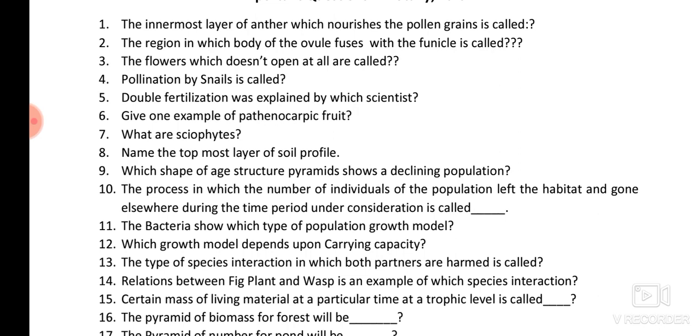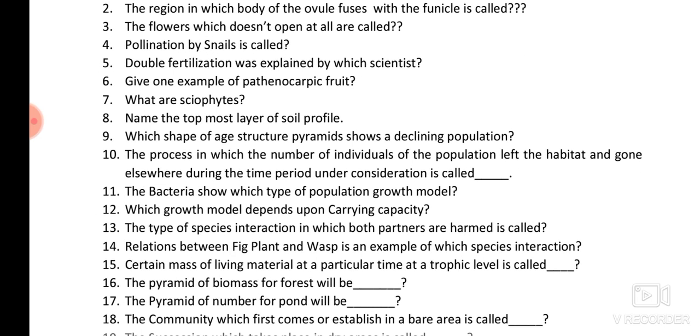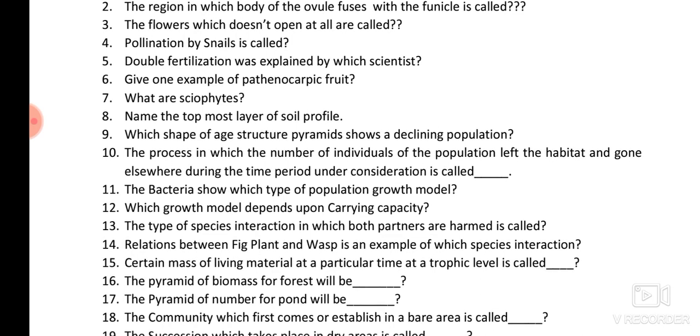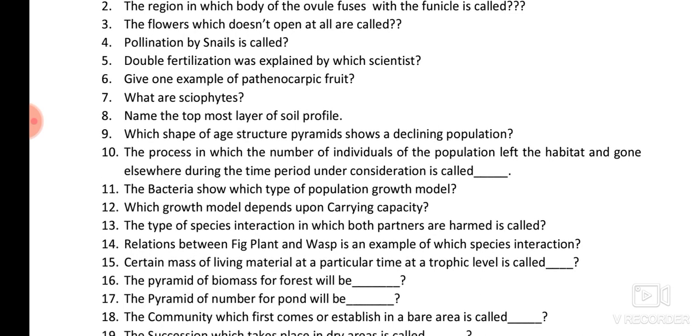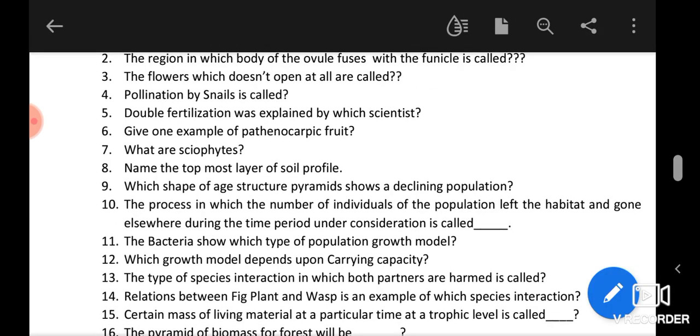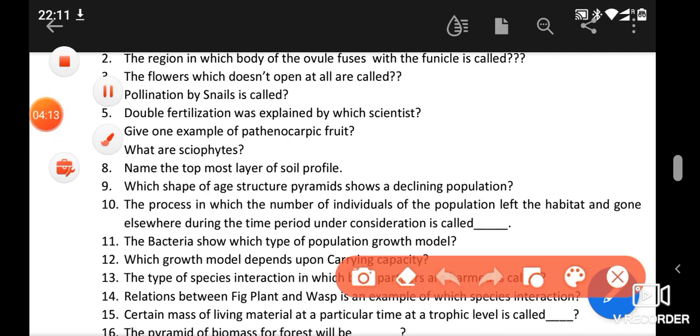Next one is, bacteria show which type of population growth model. There are two types of population growth models, the J shape and the S shape. J shape is called the exponential growth model, whereas S shape is called the logistic growth model. So bacteria show exponential growth. It means the J shape growth model is shown by bacteria.